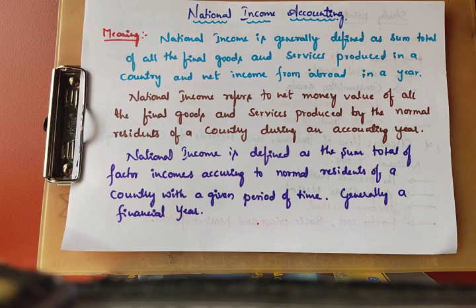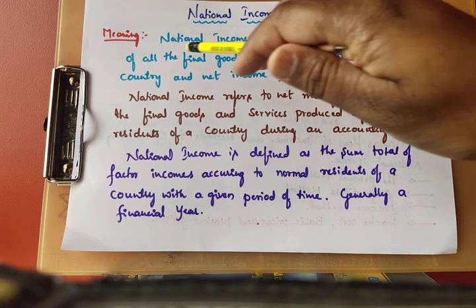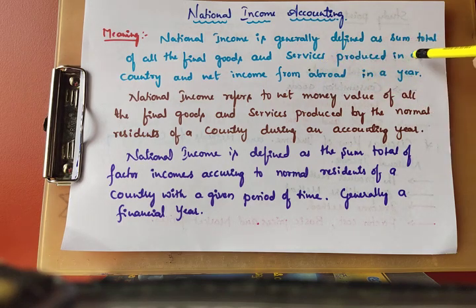Final goods means goods not considered intermediate goods, not under the production process. Completely, the good should be ready for use or ready for sale. That type of goods only, that type of value of goods and services only, we can calculate. So it is the sum total of all the final goods and services produced within the country, and net income from abroad, from other countries.